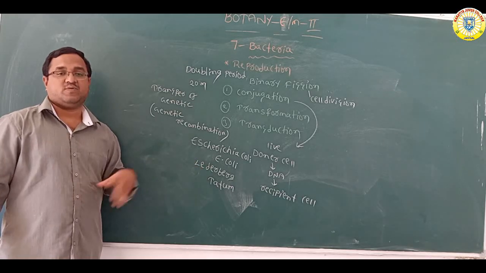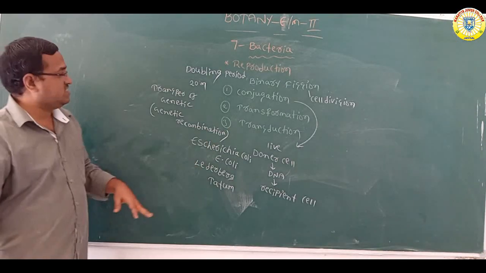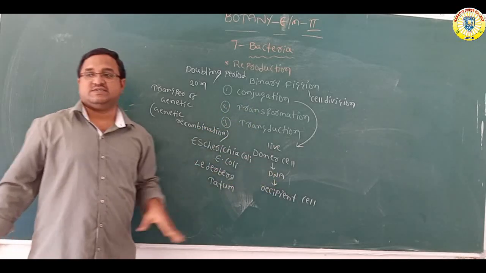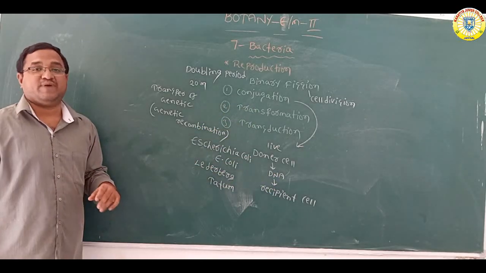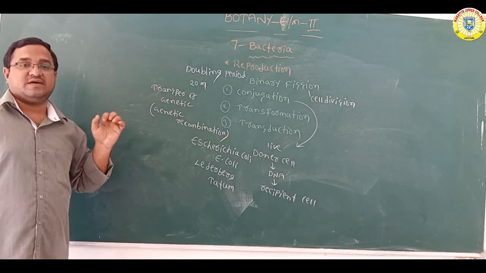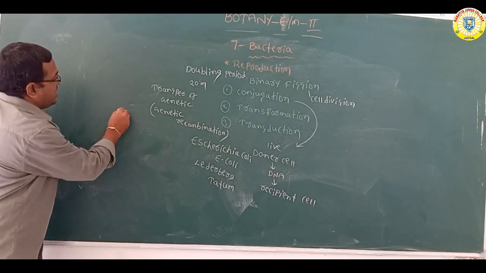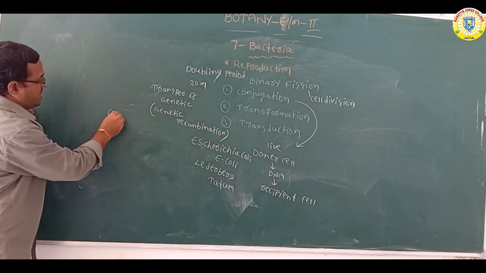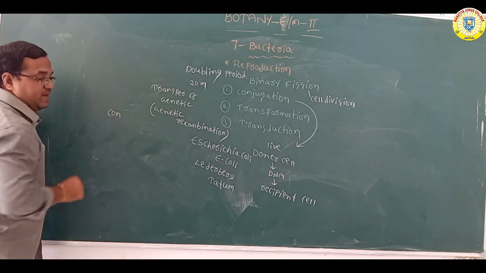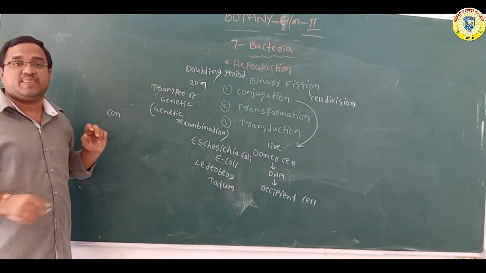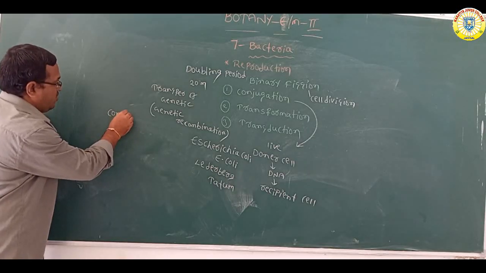The conjugation process is carried out with the help of a special apparatus called the conjugation tube.